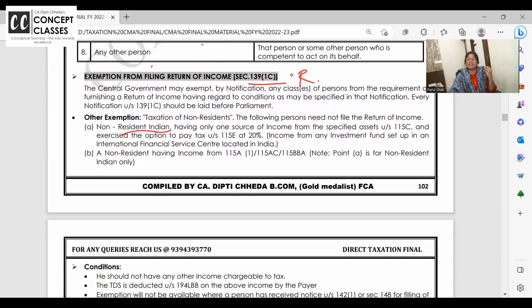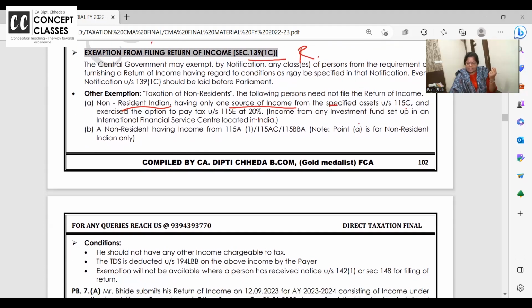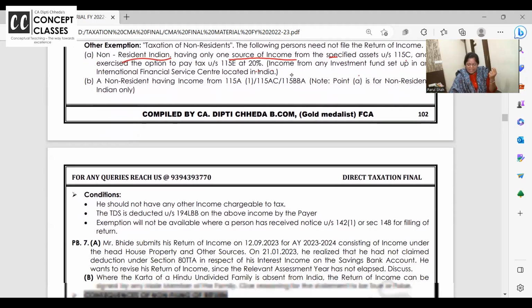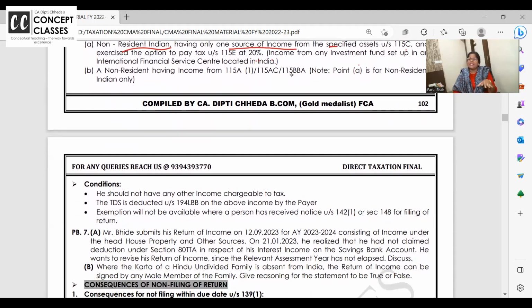Non-resident, sometimes they have very limited income in India and all that TDS is deducted. Then we can exempt, no need to file the return. They have only one source of income, 115 C, and its TDS is deducted. Non-resident having income under 115 A and all. So these are cases wherein for NRI, TDS is deducted and we don't want them to pay more tax.